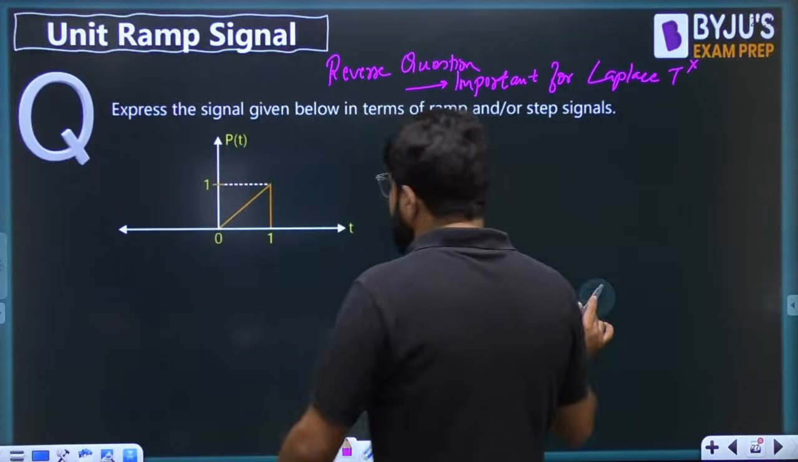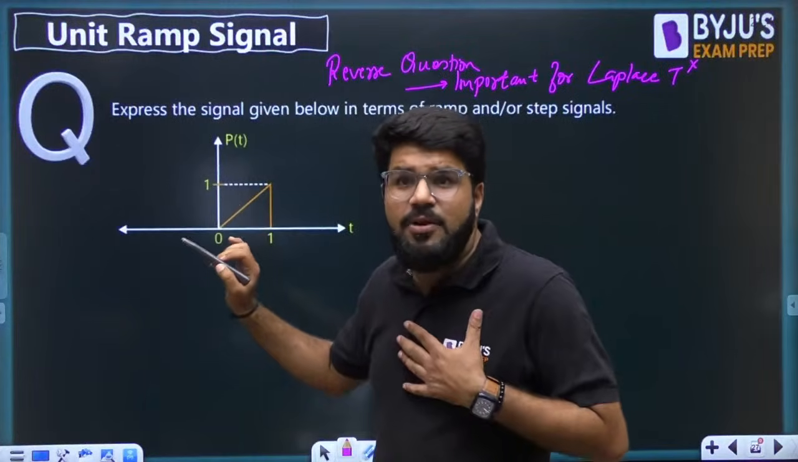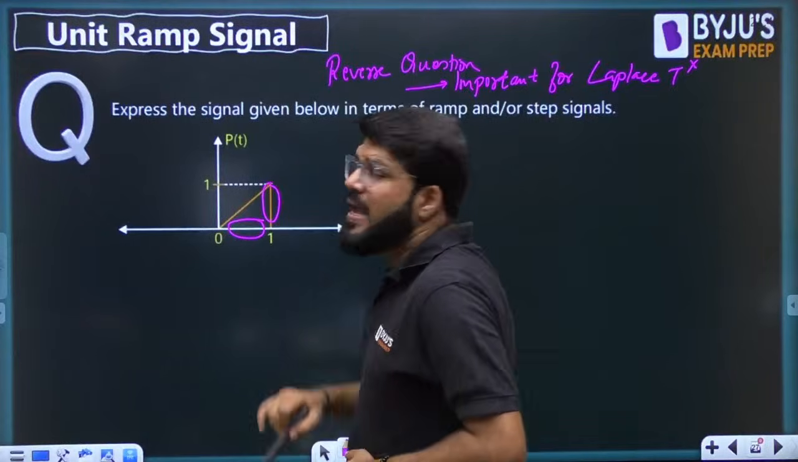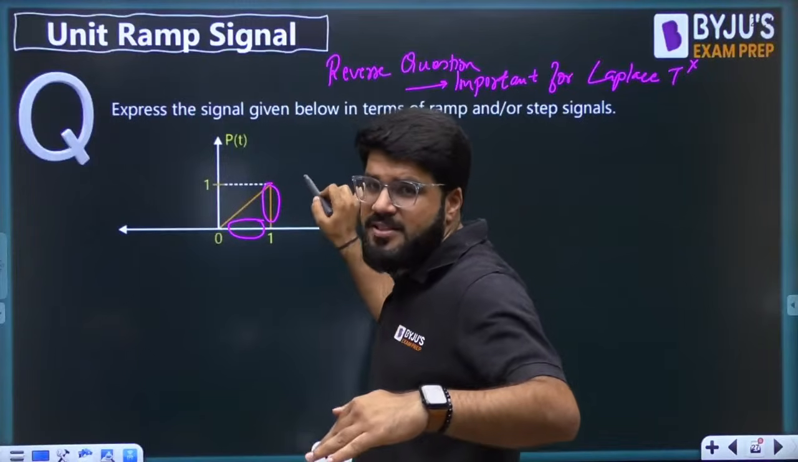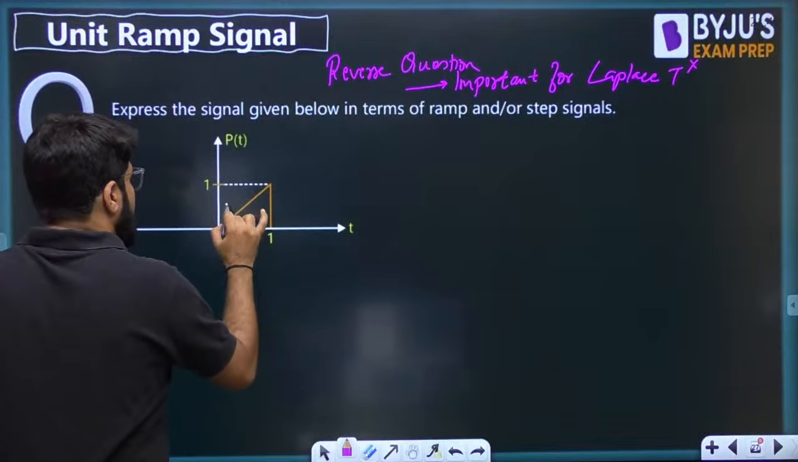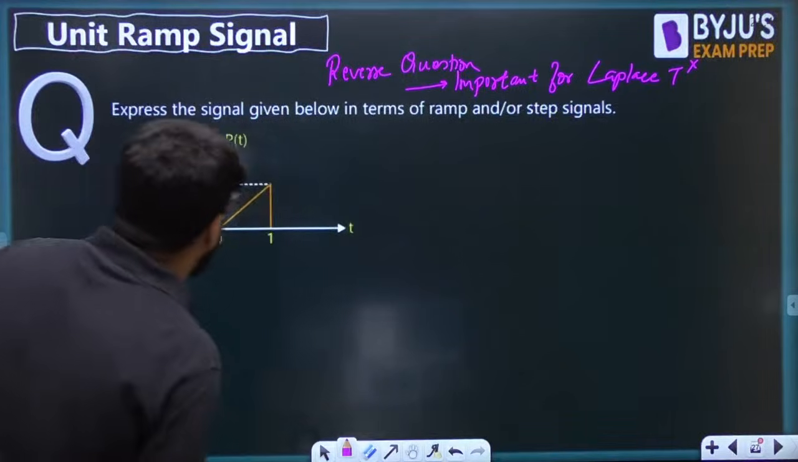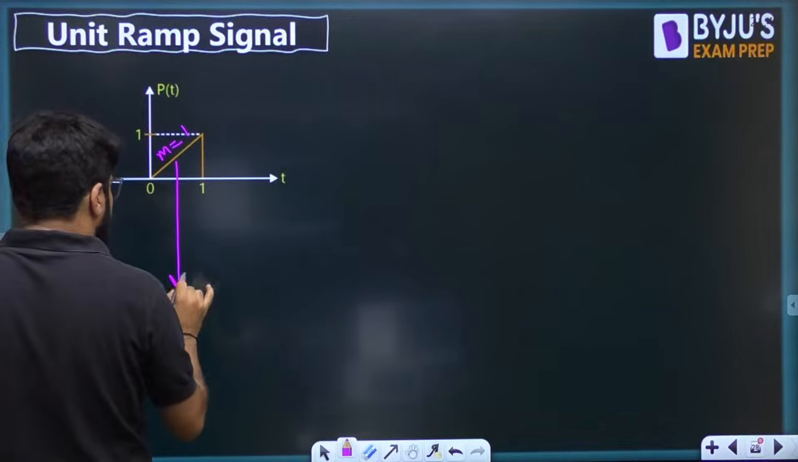So dear, what is the first thing I am able to see? Acha, slope is not mentioned, but we can calculate slope, na. What is the slope? Change in y upon change in x. So both are 1 upon 1. So the slope is 1. Let me write it here. This is slope equal to 1.